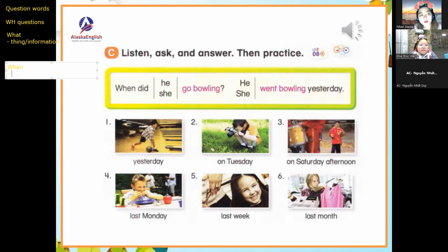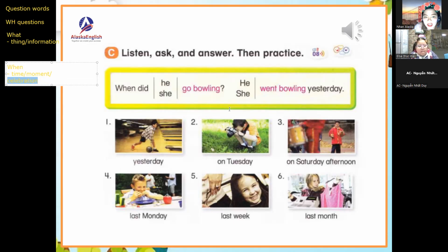We use when we are seeking an answer regarding a specific time, a moment, or even a celebration. For example, when is your birthday? That is a celebration, right? Or even a holiday, right?